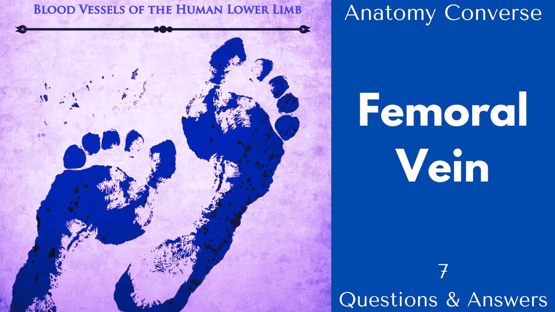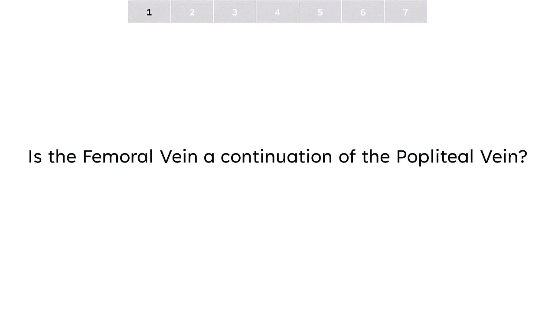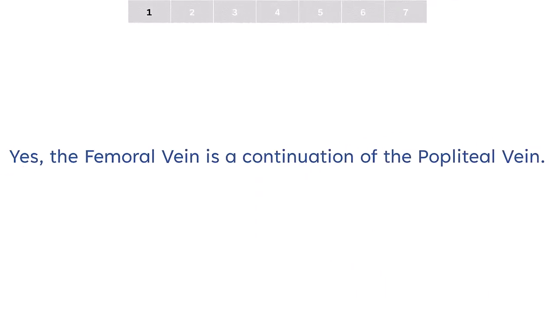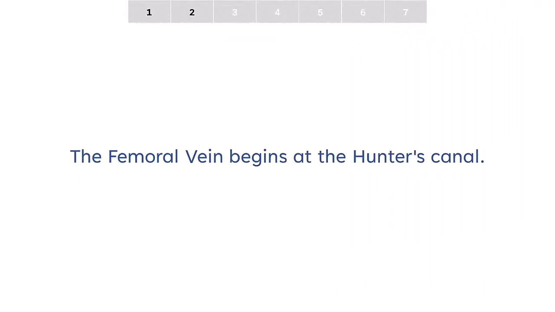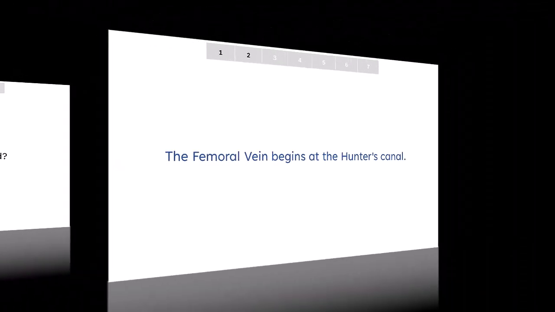Femoral vein anatomy. 7 questions and answers. Is the femoral vein a continuation of the popliteal vein? Yes, the femoral vein is a continuation of the popliteal vein. Where does the femoral vein begin? The femoral vein begins at the Hunter's canal.